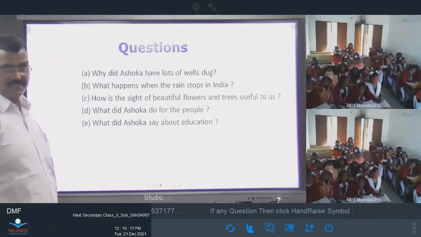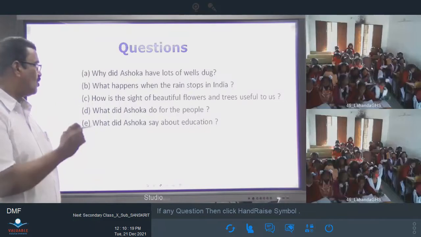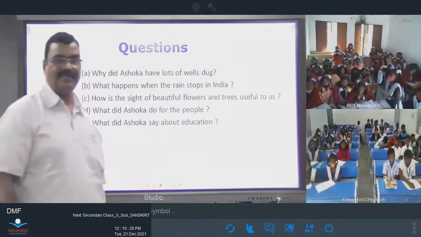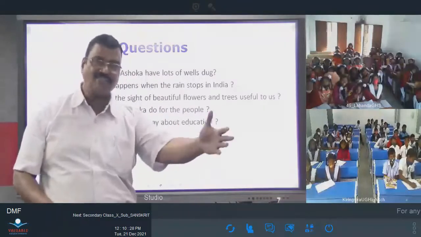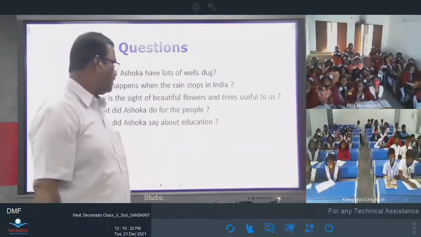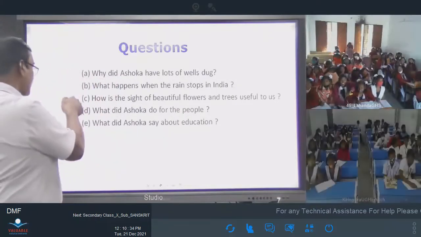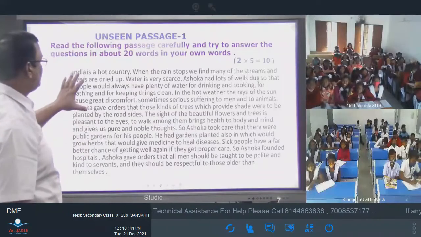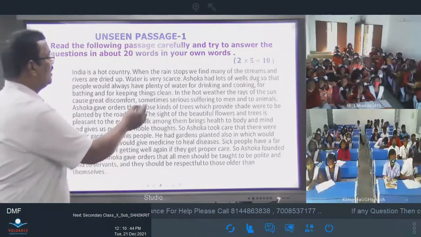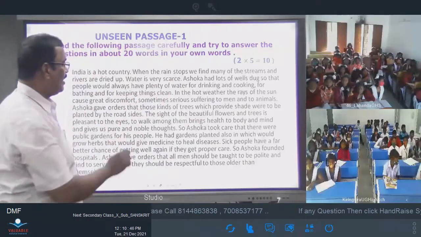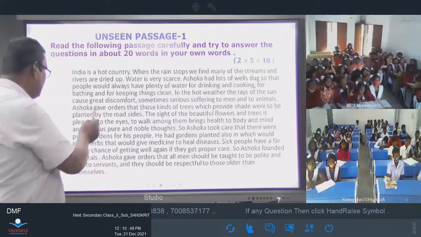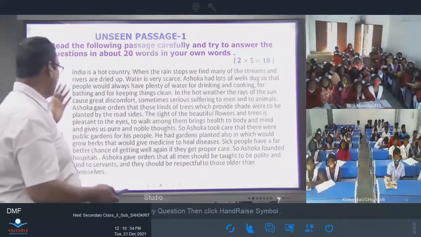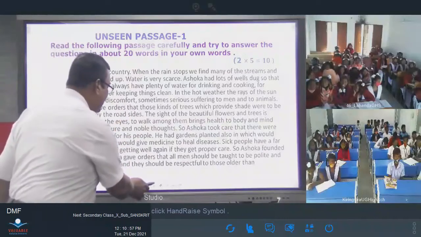Now let's go to the first question. Why did Ashoka have lots of wells dug? The answer to the question lies in the passage. Why did Ashoka have lots of wells dug? Now see, if you read the passage, look at the second line. Ashoka had lots of wells dug so that people would always have plenty of water for drinking and cooking, for bathing and for keeping things clean.